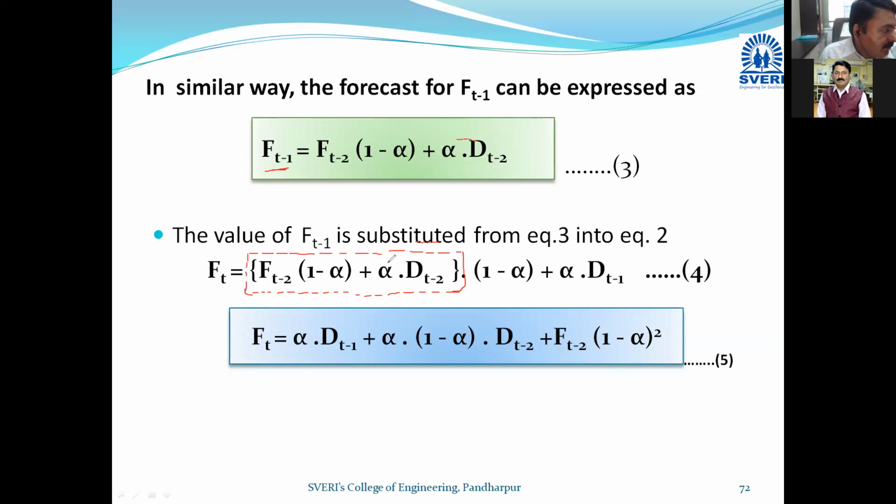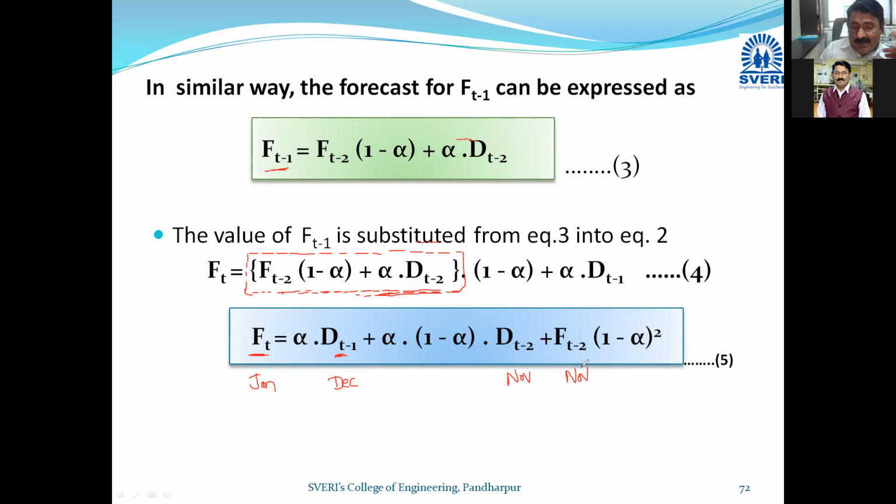Here we can clearly see, if you look at the highlighted bracket, then this is your ft minus 1. I have substituted the value for the last month, and now you can go for some simplification, and here you can get the value of ft in terms of the last 2 months. So this is demand for t minus 1, December. If I am calculating for January, then it is demand for December, dt minus 2 demand for November, and ft minus 2, this is forecasted demand for November.